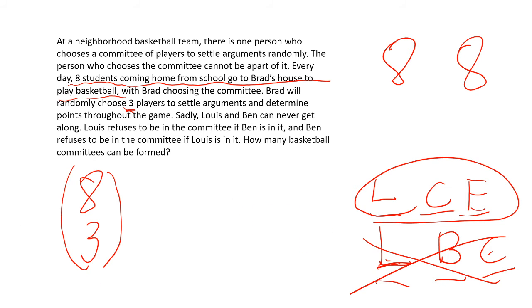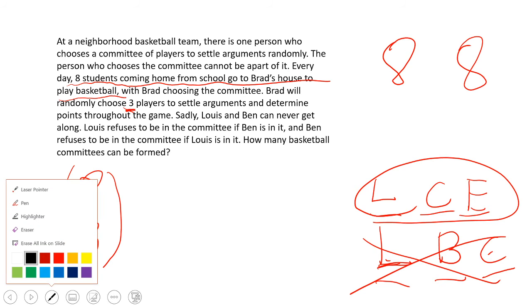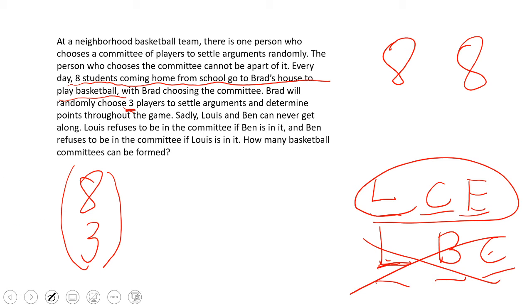So we're counting the number of committees by taking away the restrictions, and then subtracting off the cases that we don't want. And the cases that we don't want are any case like LBC, so we just subtract it off. So we know we're going to be using some subtraction.